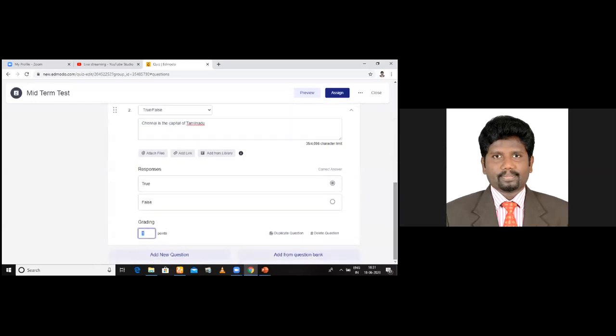Now I go for the next question. This is how you can add questions. Okay, another option is here, add from question bank. See, which means what? If you have got 10 tests conducted already, you can choose questions from one of those question banks also. Am I clear to you?